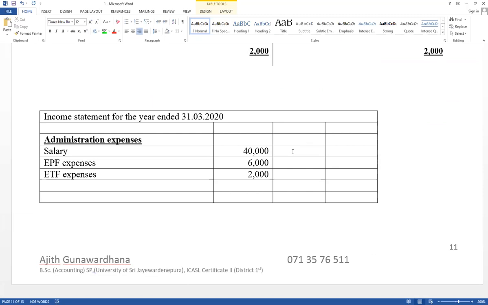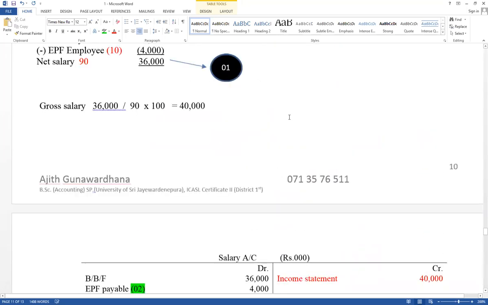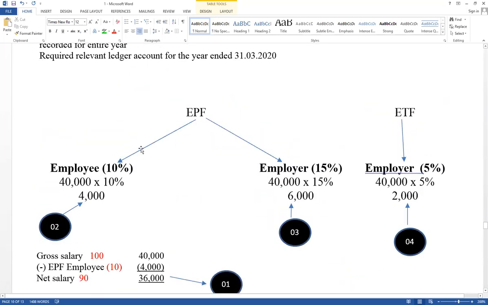Therefore, this is a legal requirement, an act introduced by the government. Therefore, funds are available at the central bank, EPF and ETF, each and every month based on employee salary. For EPF, both employee and employer give their contribution.